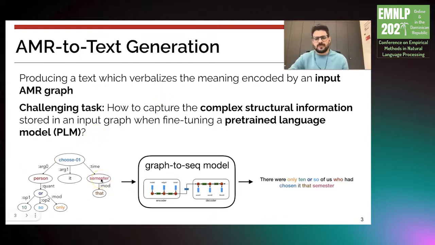And usually for this task, we use graph-to-seq or graph-to-text models, where the AMR is the input and you generate the text. However, this is a challenging task because it's difficult to properly capture the complex structural information of this input graph when we fine-tune a pre-trained language model for this task.